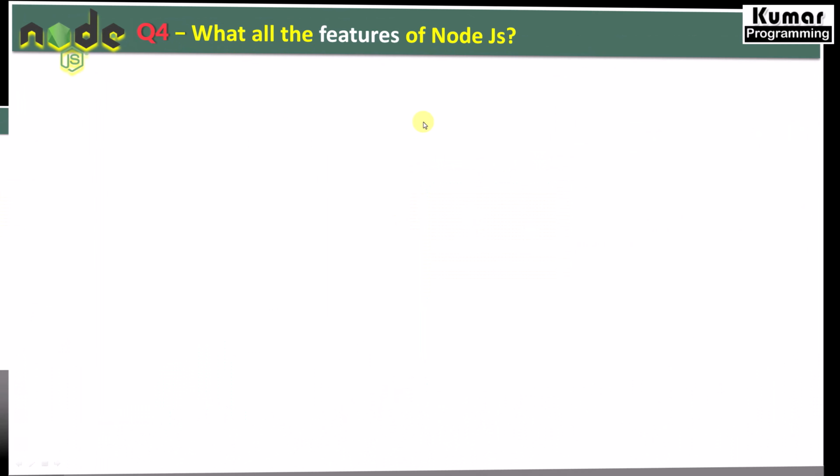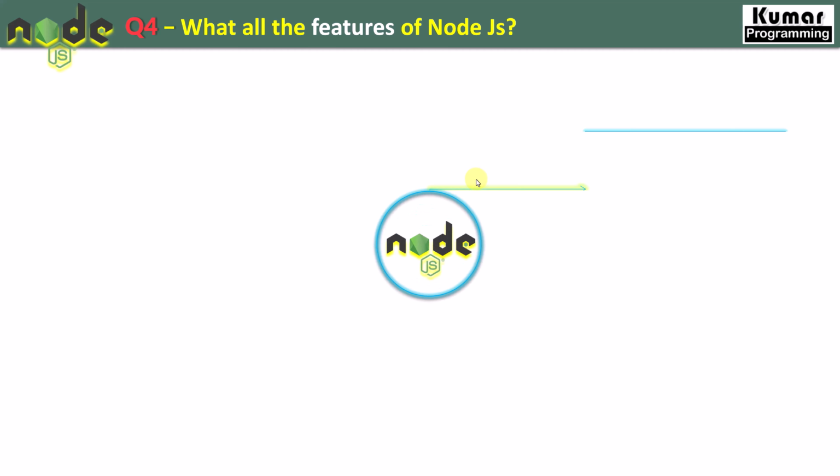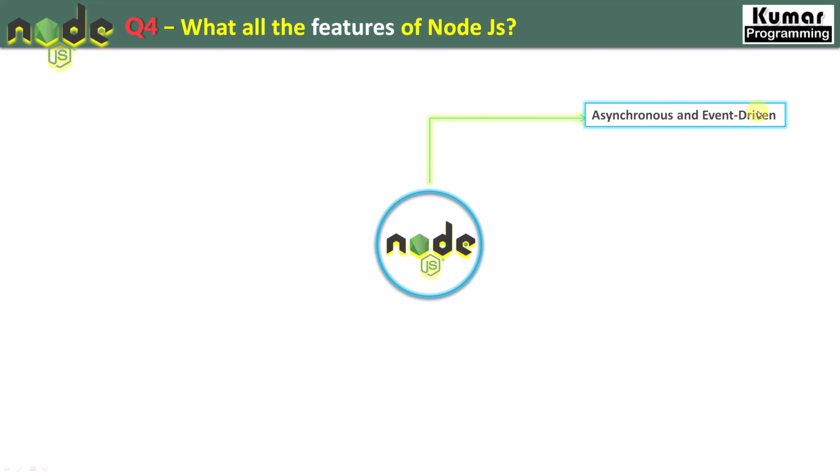Now let's see. The next question is, what are the features of Node.js? We have a lot of features, but here I'm going to discuss some of the very important ones. The very first is asynchronous and event driven. Node.js always works in an asynchronous and event-driven way. What does asynchronous mean? Simply, suppose we have two functions, function 1 and function 2.